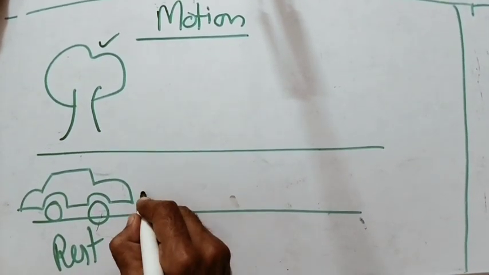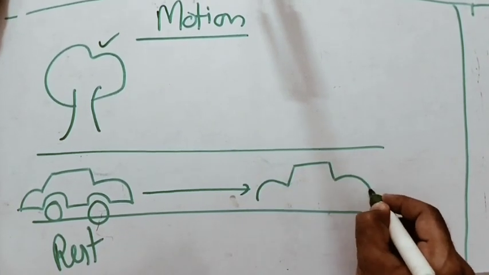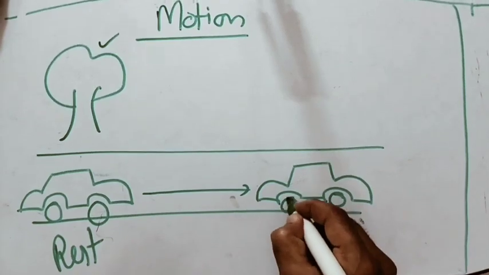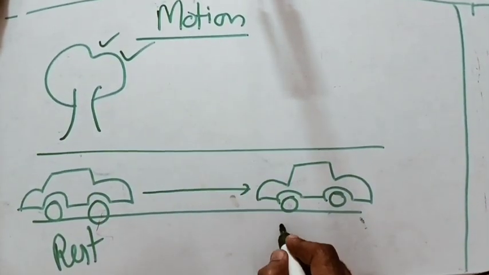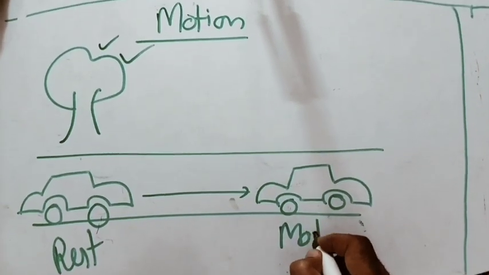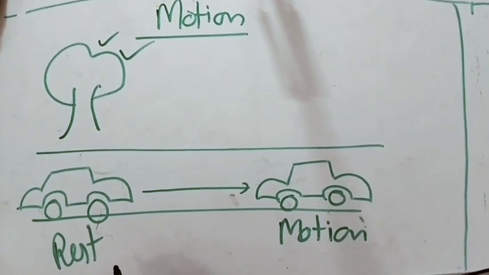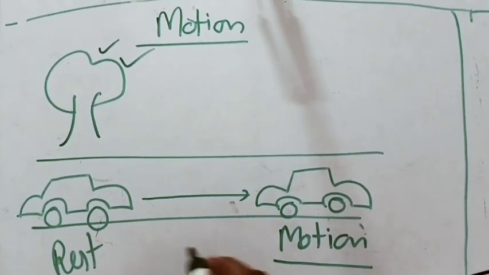But when the car changes its position with respect to a stationary object like a tree, then this car is said to be in motion. Then how will we define what is rest and what is motion?